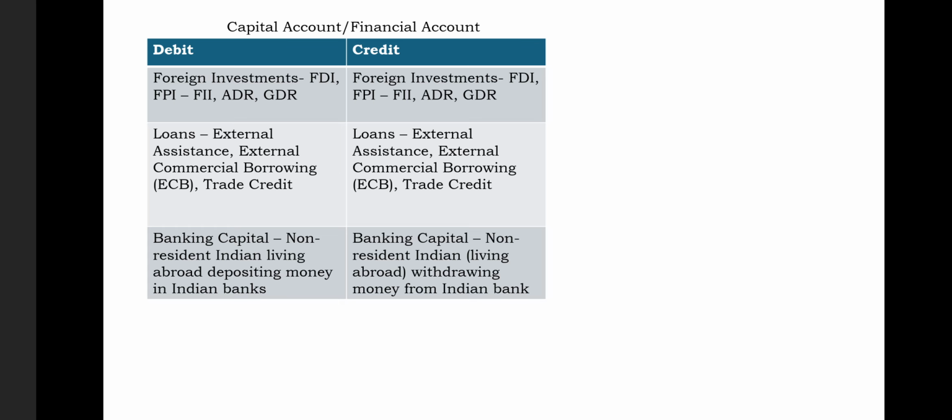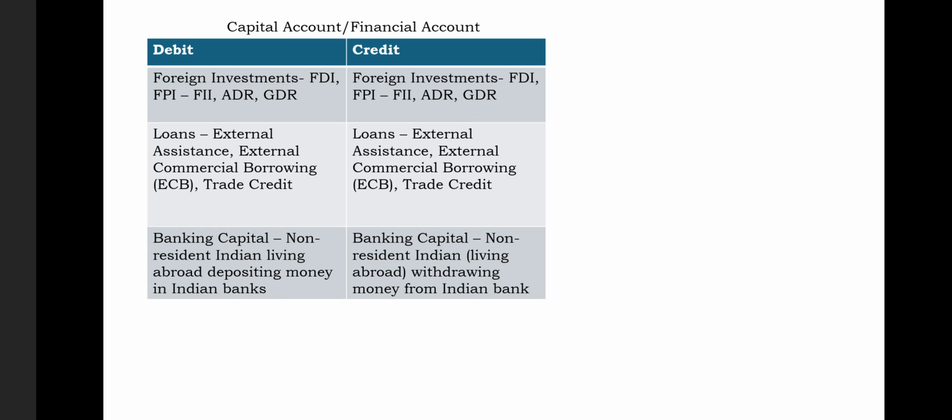Now we will talk about loans. Loans are a major part of the capital financial accounts. Our country takes loans in three key areas: external assistance, where another country helps us and gives us a loan; external commercial borrowing, where a country takes money from another country for a commercial purpose; and trade credit, because sometimes we purchase something from another country, like a machine, but promise to pay the money after a few days. So we take loans as well. If you are taking a loan, you will write it on the credit side. If you're giving a loan, you will write it on the debit side.